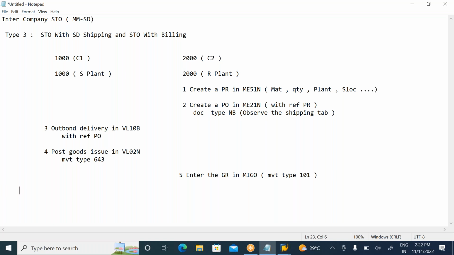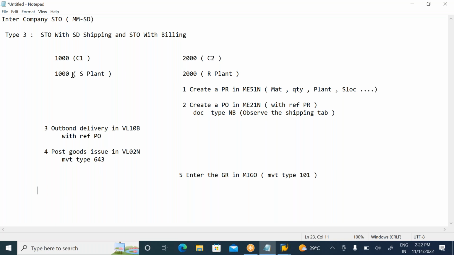And the sixth and seventh steps will also be done. The invoice will be created, and the billing document also needs to be created. These are the sixth and seventh steps.